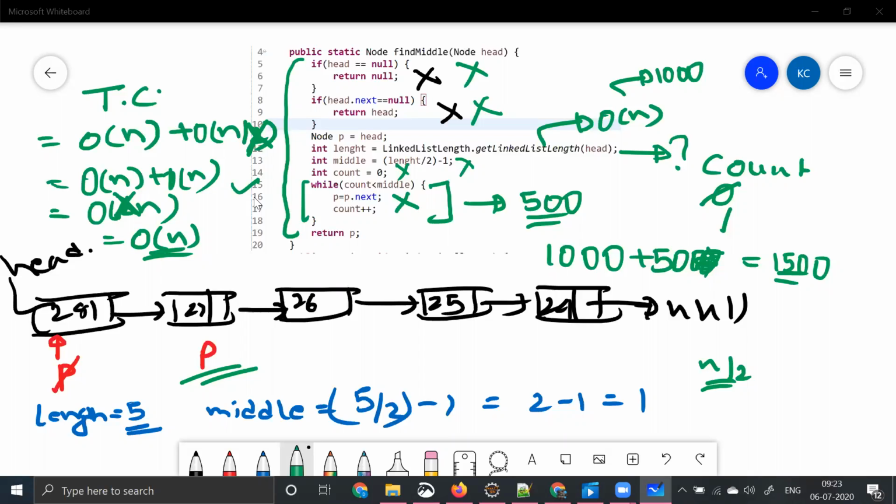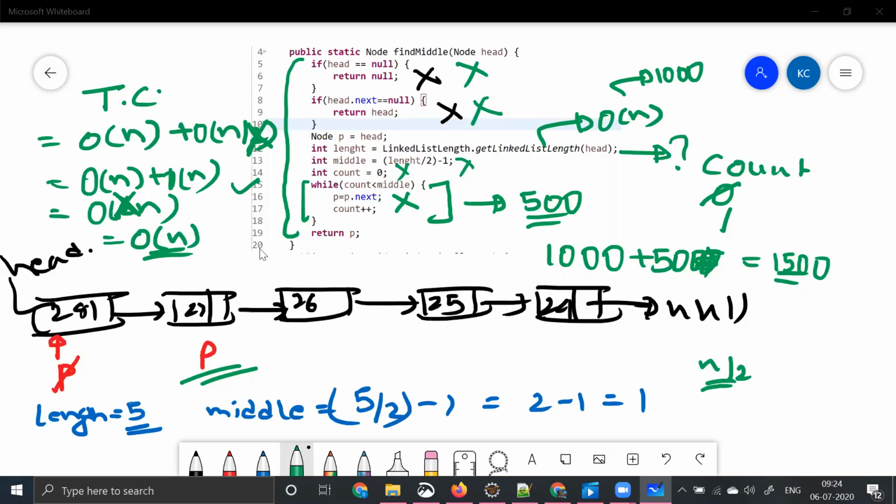But here, this is called a brute force way of calculating something, which means it's a straightforward way, which means you are writing a program that may not be used by professionals, right? The reason is, just to find out the middle element of that linked list, how many times are you iterating? You are having two loops in your small piece of code, from line number 4 until line number 19, until line number 20. You are having two loops in the same method. So you are consuming almost 2 times the length of the linked list, right?